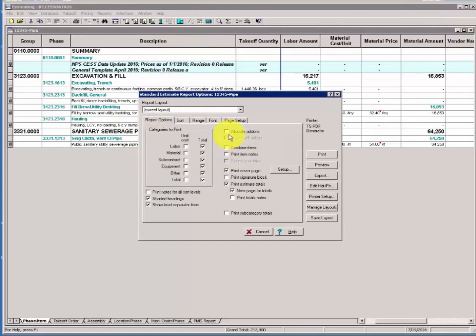And if you've chosen to, you can allocate your add-ons. In our case, our inflation adjustment, our design contingency, and so on don't have to be shown on the totals page. They can be allocated or prorated and applied to the unit prices within our spreadsheet.